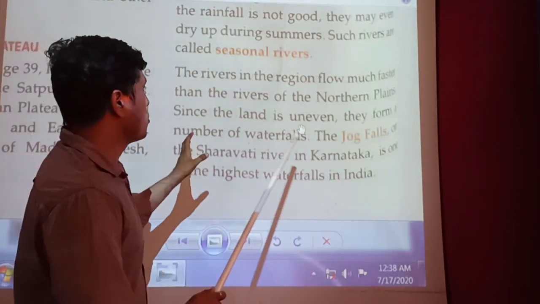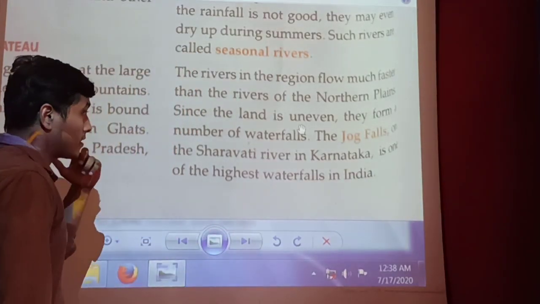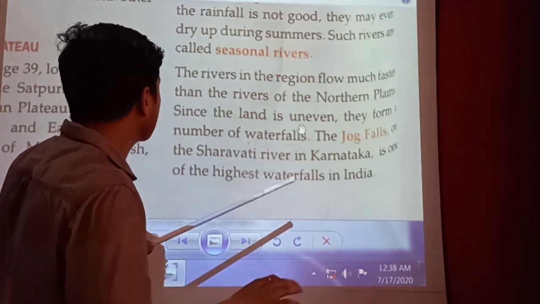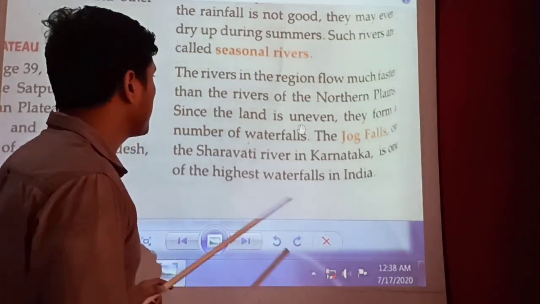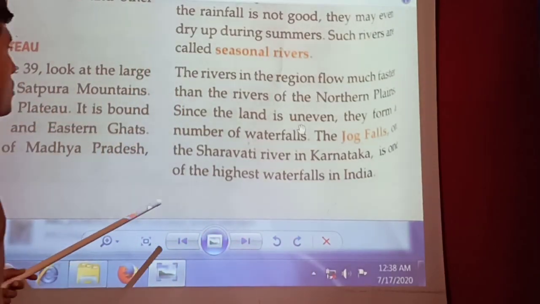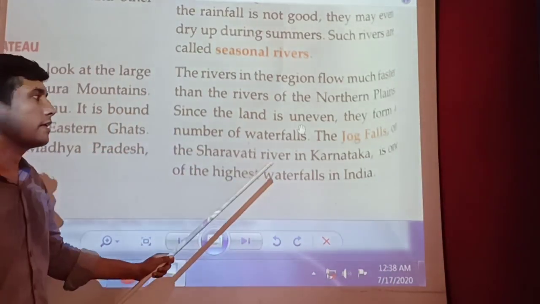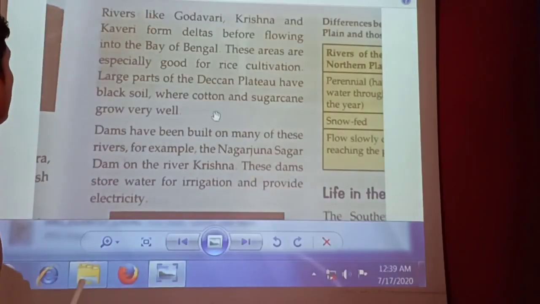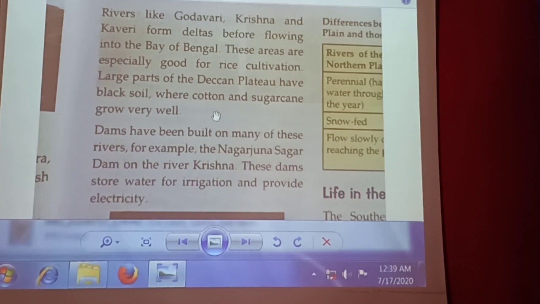As the land is uneven in the Southern Plateau, the rivers keep flowing very fast, and by moving fast they have made a lot of waterfalls. One of the waterfalls given here is Jog Falls on the Sharavati river in Karnataka, which is the highest waterfall in India.